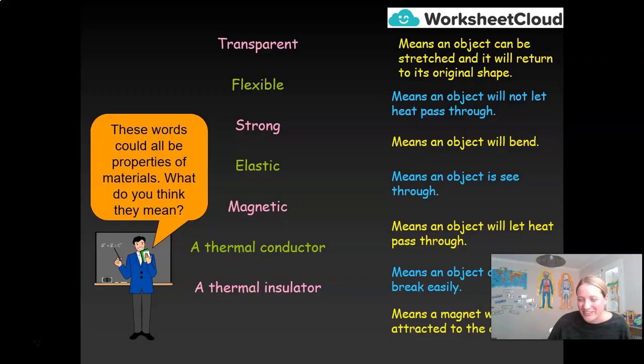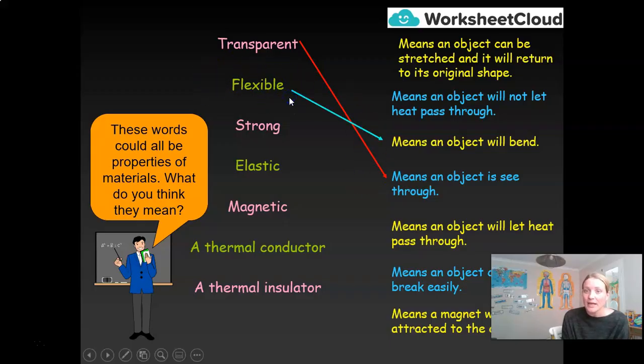Okay, I'm going to go through the answers. And what I would recommend you do if you are keeping that scientific dictionary is to come back to this point in the video after the lesson is finished and pause it to add these words to your dictionary. Right, so transparent. What does the word transparent mean? Well, it means that an object is see-through. So if the glass in the window frame of this room that I mentioned earlier, I can see through it, therefore the glass is transparent.